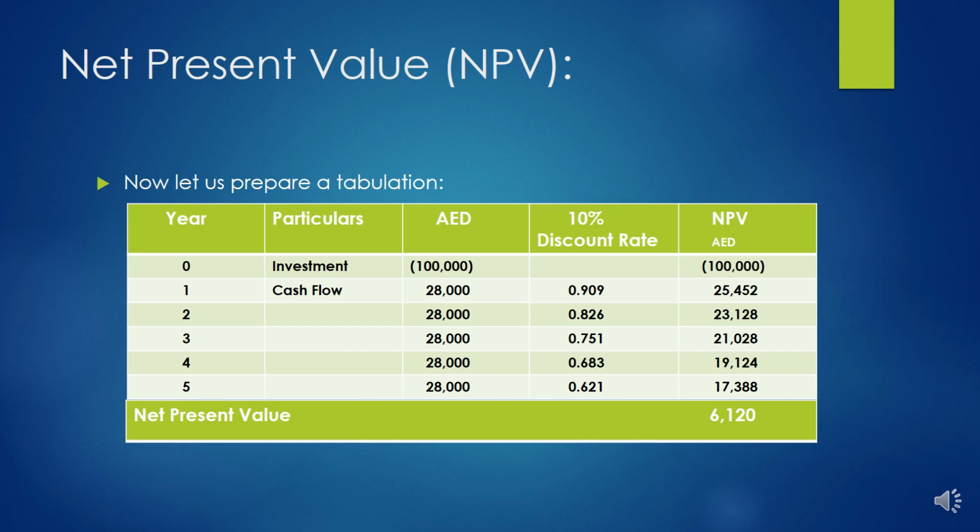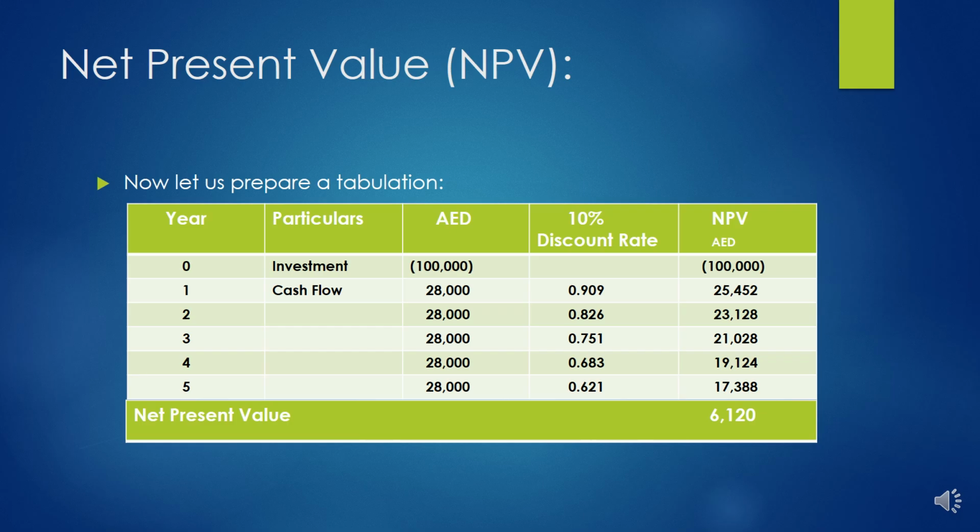And we have the last column, net present value computation, which shows the investment of 100,000 dirham, then the discounted cash flows for each year, and the net of the investment and the cash flow is 6,120 dirham, and it's a positive cash flow.